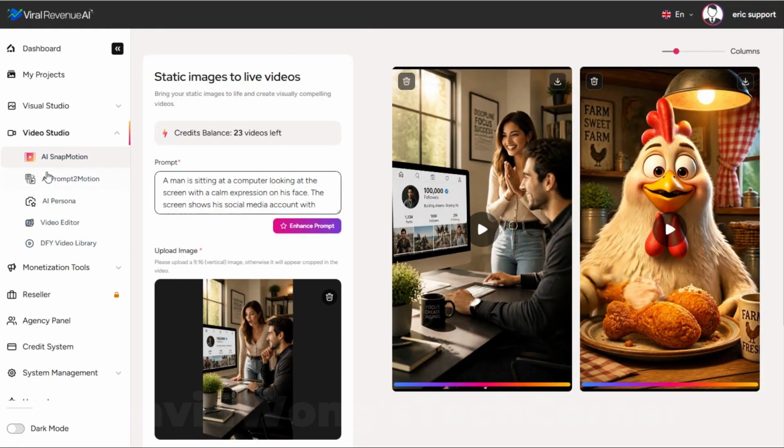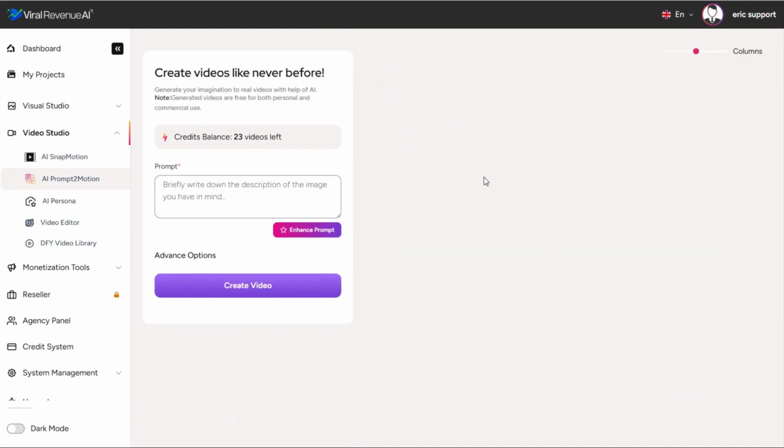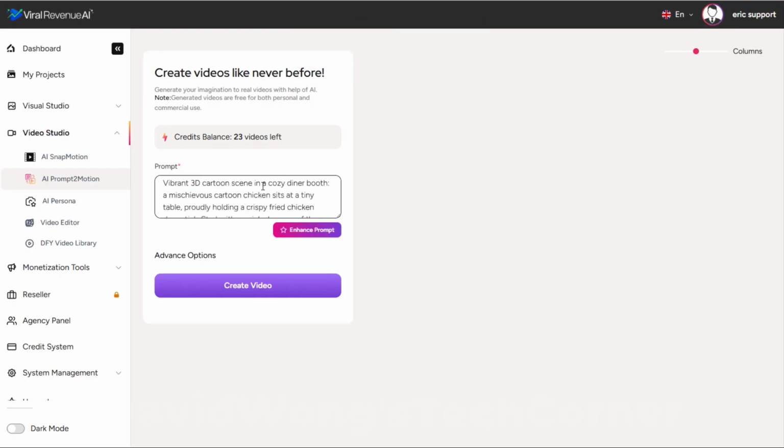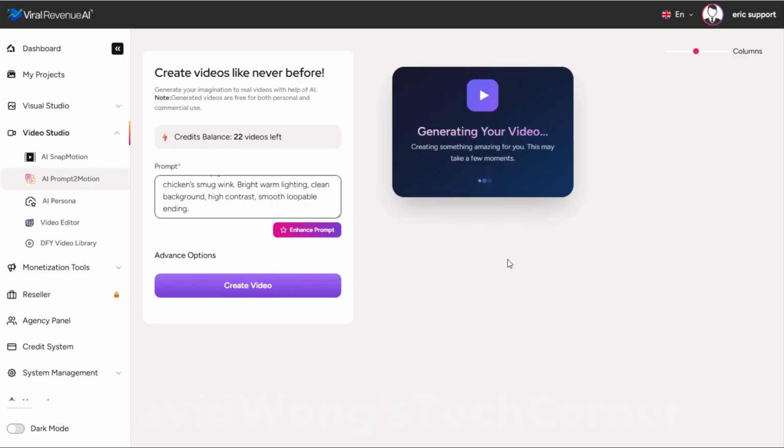The next tool in our video studio is the AI prompt to motion tool. It's exactly what it sounds like. Rather than starting with a base image, you simply prompt the video. Let's try those two prompts that we just used, but this time with no base image. So again, a cartoon chicken eating a chicken leg drumstick. Let's go ahead and enhance the prompt. And I recommend actually reading through it and making sure it sounds like what you actually want. You can make any changes that you desire and then click Create Video. It's now generating the video.